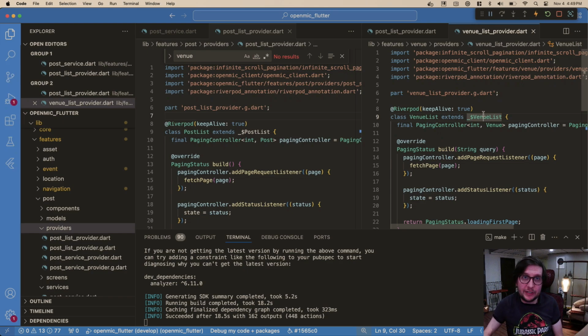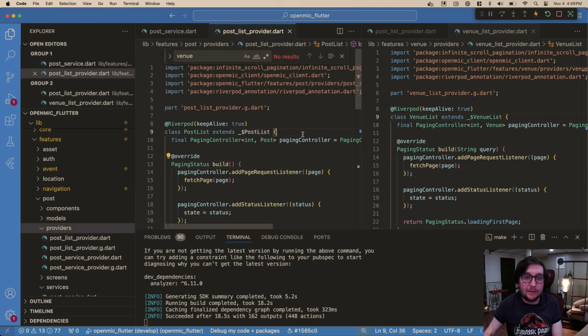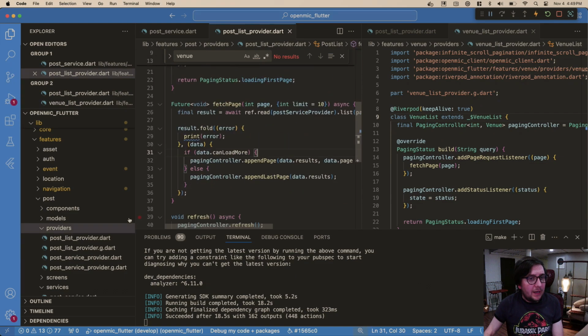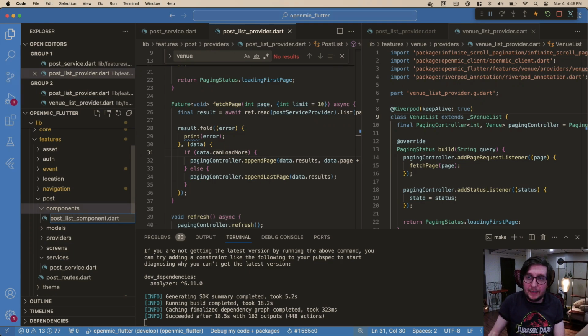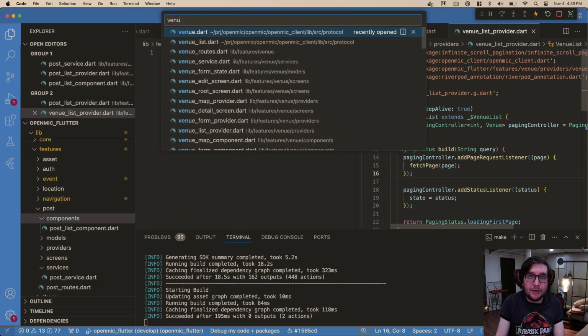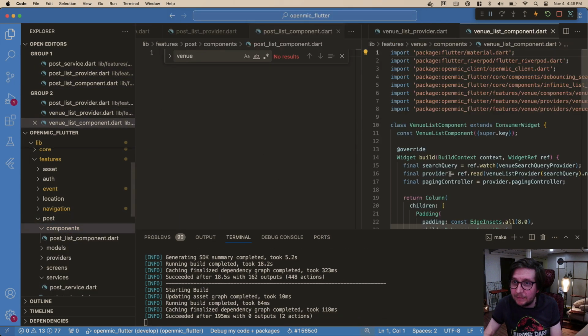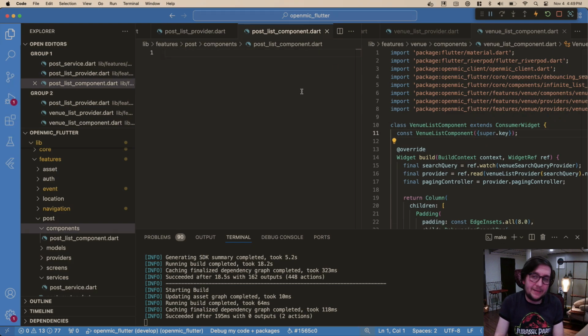Okay, so generator finished. We have our post list provider. Awesome. So that's a good start. Now we need our component. So we're actually going to have a post list component .dart. And let's look at our venue list component. That's going to be pretty similar. I'm going to type this one out just because it's kind of similar, but not.